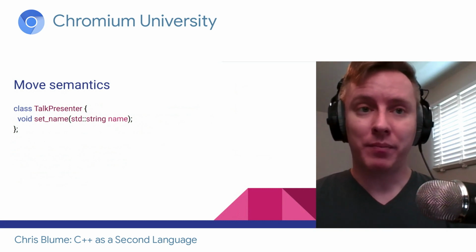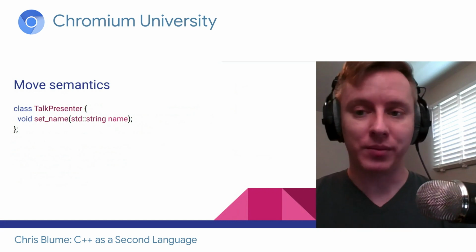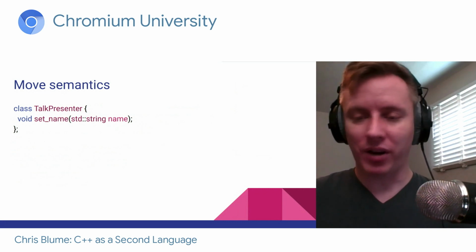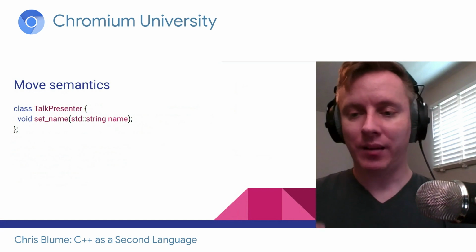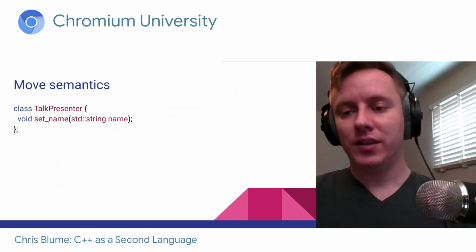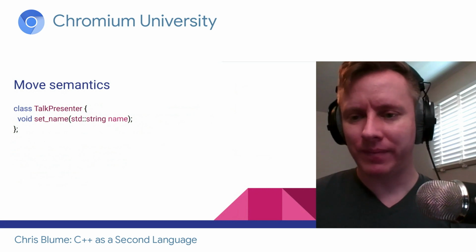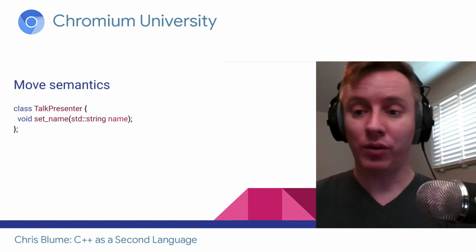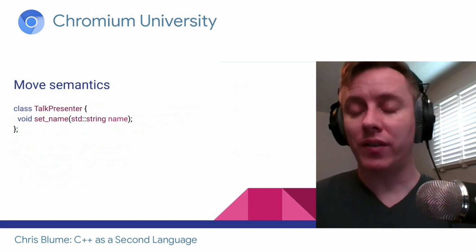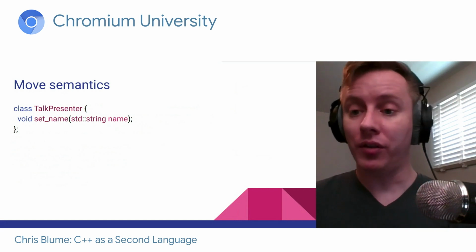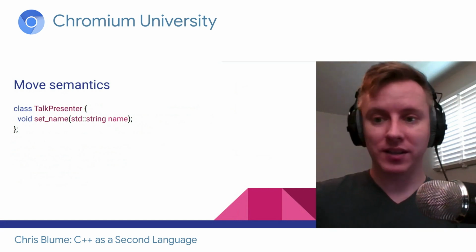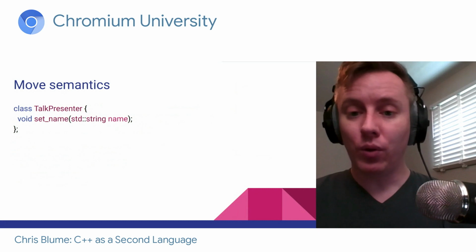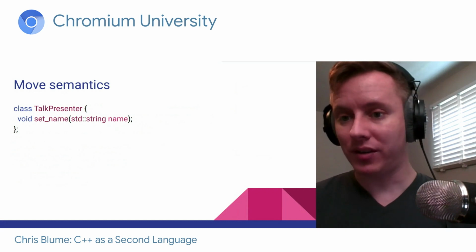Remember I said pass by value is going to create a new object. If I pass in a name, a string, it will create a new string, and I can make modifications. I can do whatever I want to that string. I'm only modifying the new one. So when we create that new string, there's two ways we can create it. We can either copy construct it or move construct it. So if somebody calls our function and moves in a string, it'll call the move constructor, and now we're just continuing this train and moving further and further down. That's really cheap, and that's fine. Or the object can be constructed with a copy constructor.